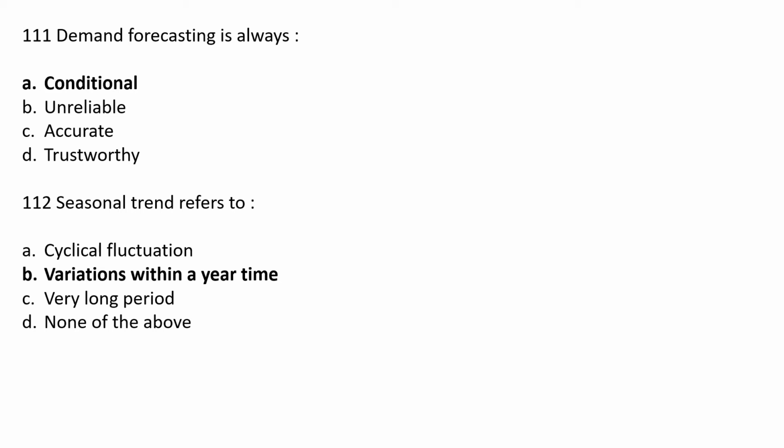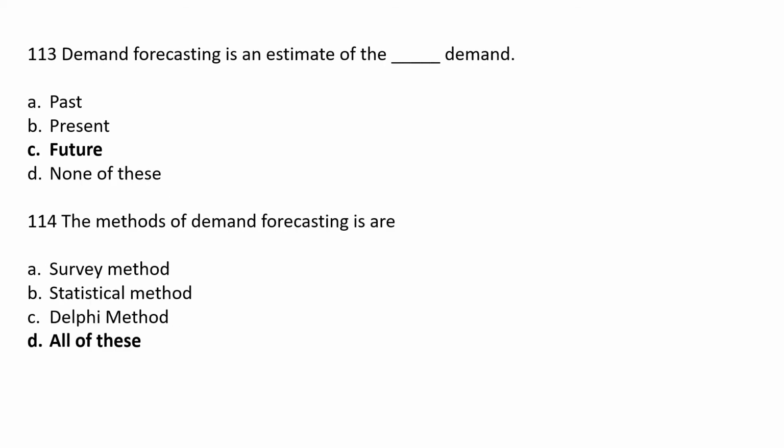Seasonal trend refers to option A cyclical fluctuation, option B variation within a year time, option C very long period, option D none of the above. The correct answer is option B variation within a year time. So seasonal trend refers to variation within a year time.